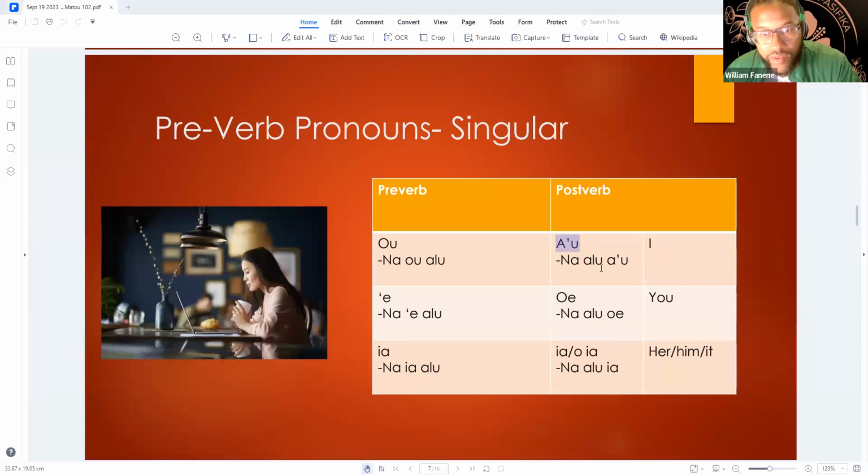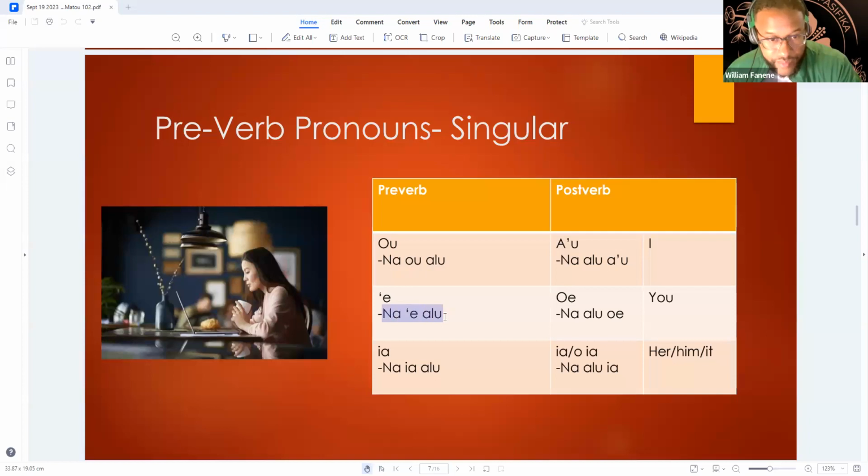is au. And I'll just do a few of these, so as long as you got the example, got what I'm saying, then you're good. So before the action of alu is going to be o. After the action of alu is going to be au. Okay, so na o alu, I went. Na alu au, I went. Both of these, same thing. We're just emphasizing the au, that I was the one that went. You didn't go.